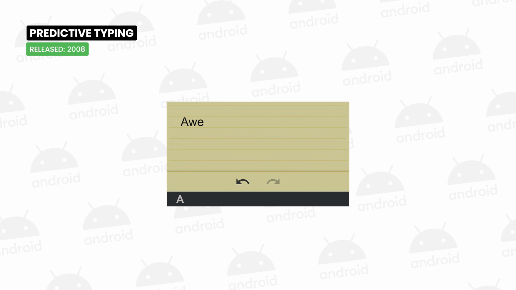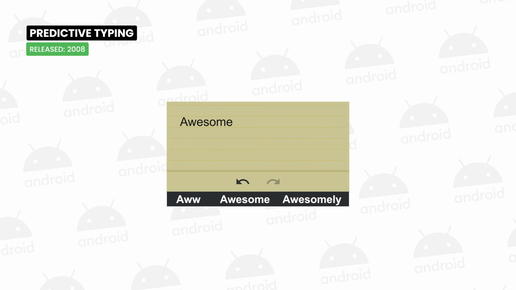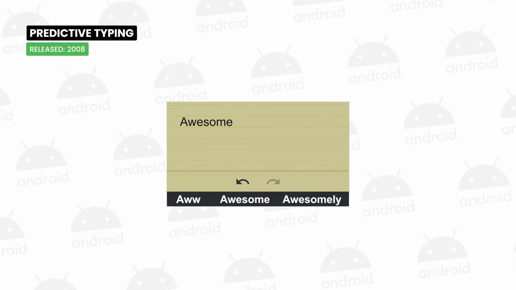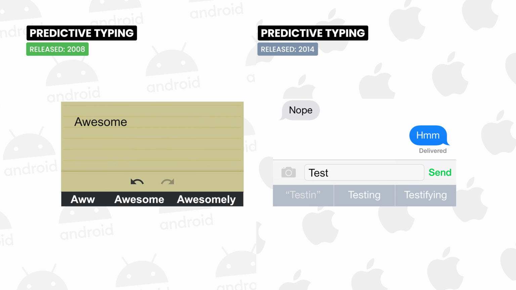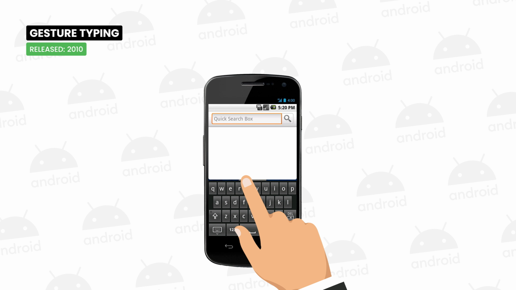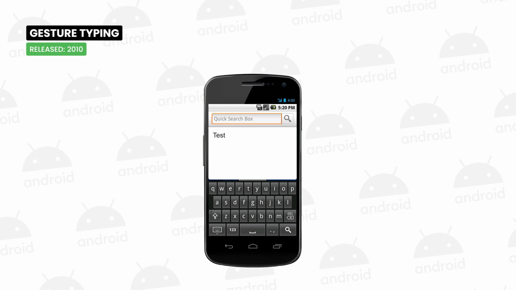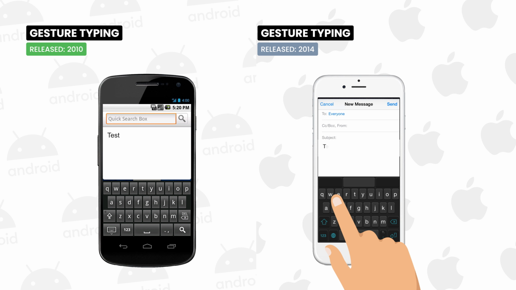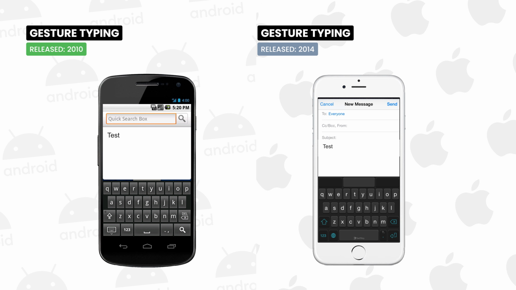Predictive typing, a feature that speeds up typing, was implemented on Android in 2008, with iOS bringing this option only in 2014. In addition, Android introduced gesture typing in 2010, long before Apple brought it to the iPhone in 2014.